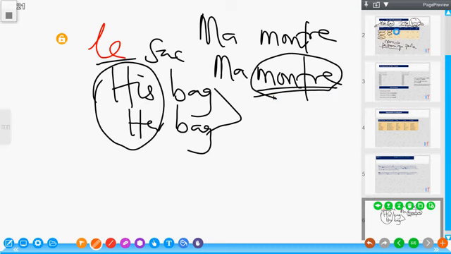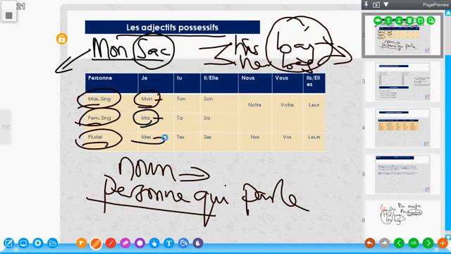So that's that. Then the third one, we have the plural. Here, we do not care if the gender of the object is masculine or feminine. As long as it's plural, then we can use mes.